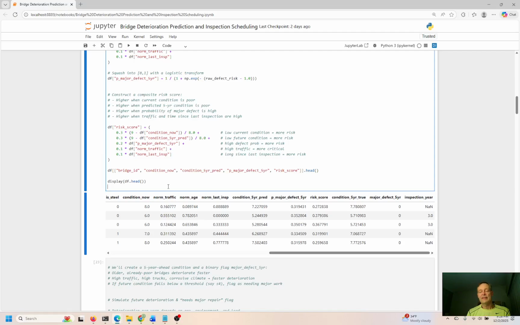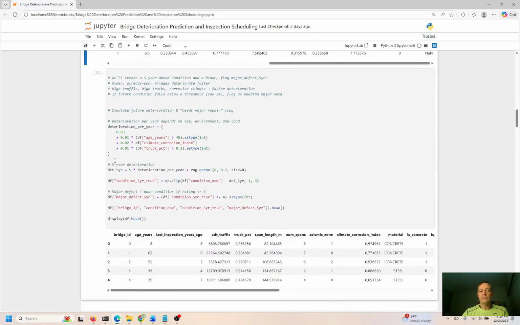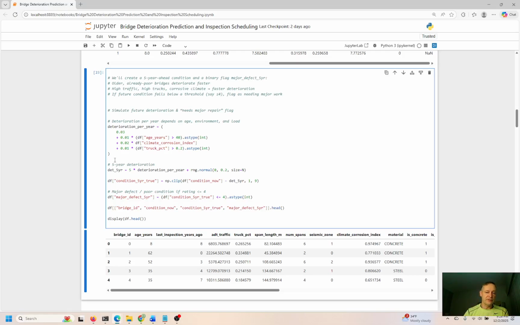You can determine that very easy if you have the data. If you don't have the data, then good luck, right? It's just a crapshoot. Nobody knows what's going on. If you have the data, it's actually pretty easy to do this. And other similar types of things too, right? This is just bridges that we're talking about.